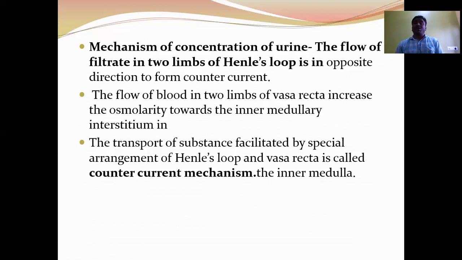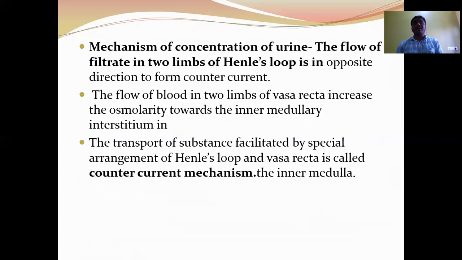Here, the flow of filtrate in the descending limb of Henle's loop is opposite to the flow of blood in the ascending limb of the vasa recta. This opposite flow of fluids creates the counter current.